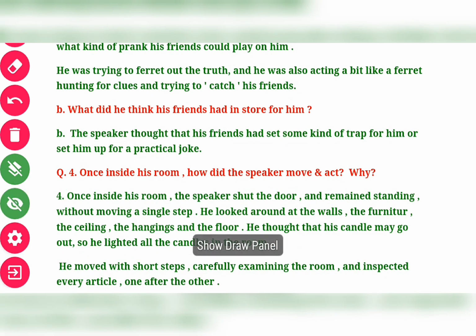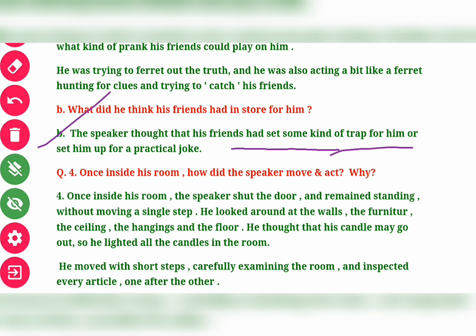On the basis of the third question, question number B is here. What did he think his friends had in store for him? So here, the speaker thought that his friends had set some kind of trap for him or set him up for a practical joke. So two things can be mentioned here. That is an easy question.